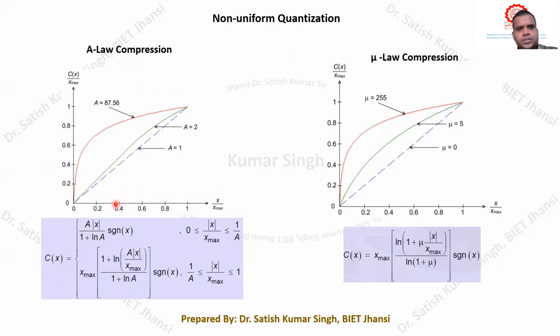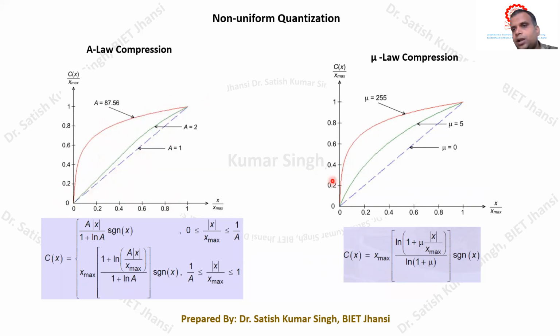Basically, we need to have this type of characteristics in which whenever the input signal is small, there will be a large variation in the output, and whenever the input signal is large, there should be a small variation in the output. So this type of compression we have to use. In India, we are using the A-law compression technique for transmission of PCM signals, with A equals 87.56. Remember that whenever A equals 1, it is a linear characteristic, and at that time the compression is actually not done.